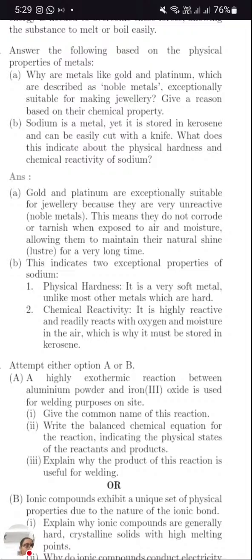Even anodizing, if you remember, is also a method where the aluminium is reacting with oxygen. What is anodizing? When we purchase any aluminium utensils, in the beginning they are very bright. They shine like silver. But after certain days of use, they become a little dark. That is, aluminium is reacting with oxygen and forming a layer of aluminium oxide.